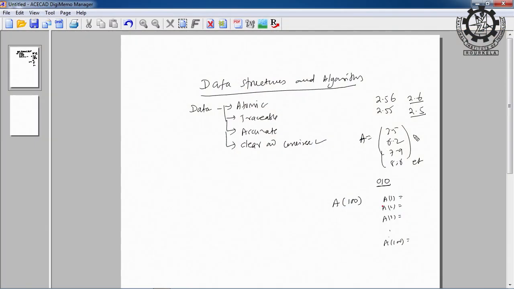So what should be the declaration? Instead of writing A, it is better to write marks. You got it? Which is clear? Marks is clear, and programmers often overlook this. Even if you write array A, the program is correct, it will compile correctly and the result will be okay, but the readability of the program will be poor. If you are an intelligent programmer, you also have to focus on the readability of the program. If somebody else sees your program, he can easily understand the purpose of using this array.